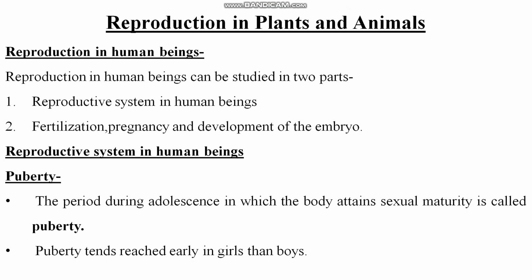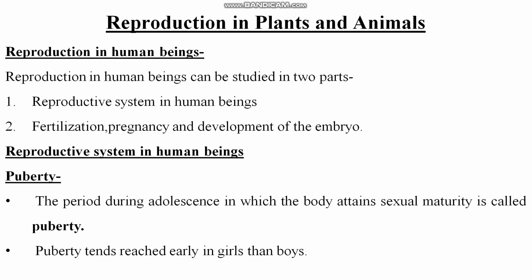So, let's continue chapter 3, that is reproduction in plants and animals. We had already done in this chapter what is reproduction, and types of reproduction like asexual reproduction and sexual reproduction. There are types of asexual reproduction also: multiple fission, budding, regeneration, vegetative propagation. We have seen vegetative propagation by artificial method, and tissue culture. We have seen pollination, fertilization, development of seed, right? So we have seen sexual reproduction in flowering plants.